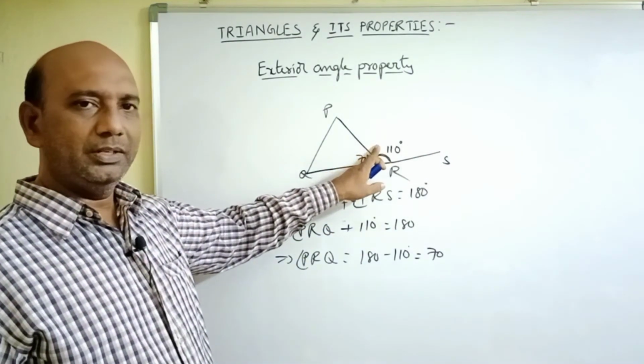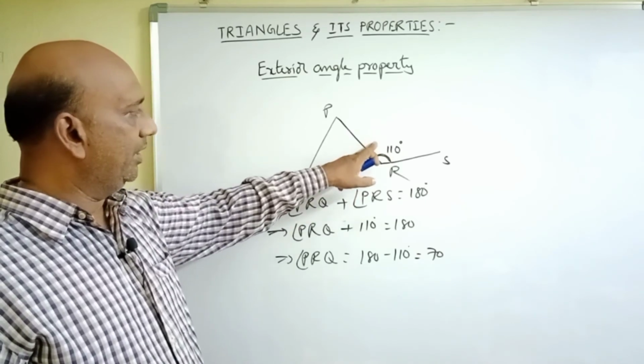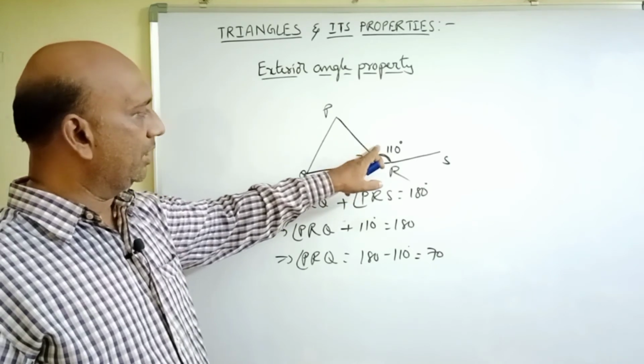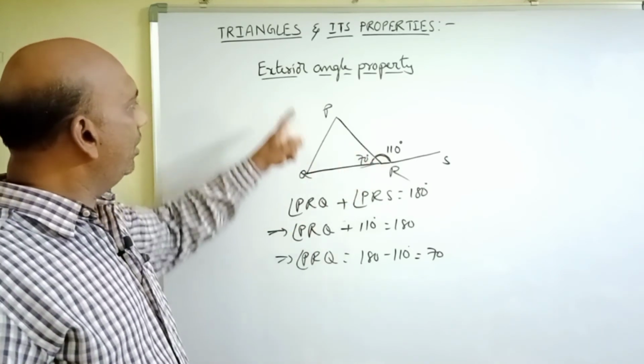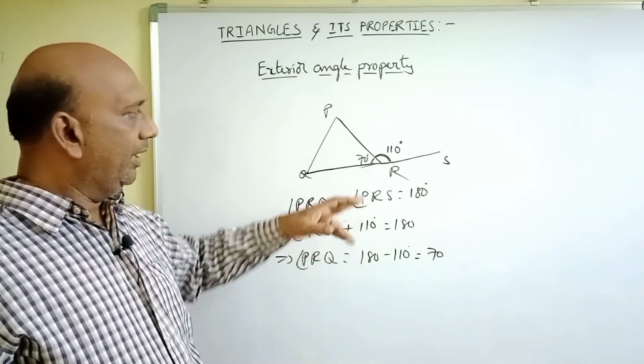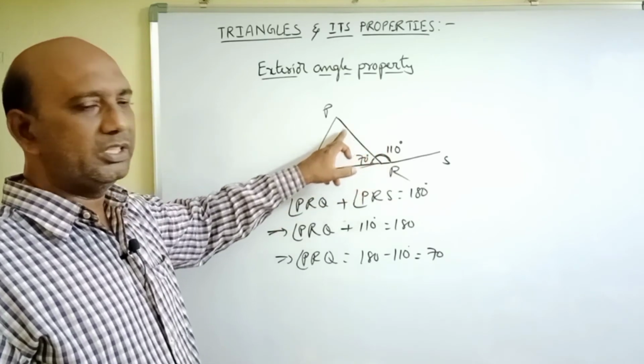This is the exterior angle and its interior angle is 70 degrees, so the sum of these two angles is equal to 180 degrees. According to the exterior angle property, an exterior angle is equal to the sum of its interior opposite angles.